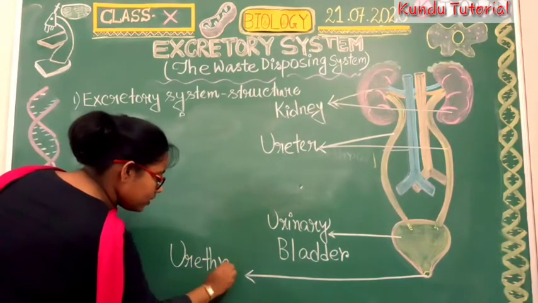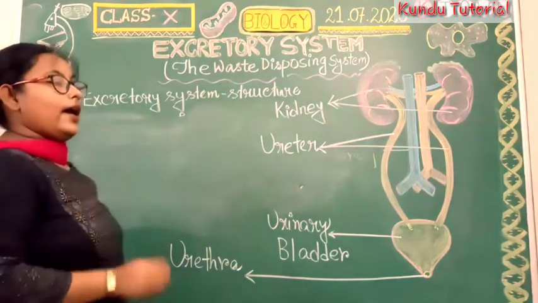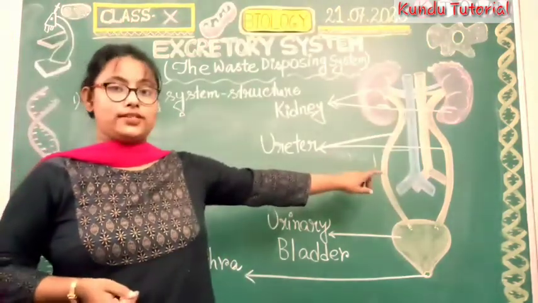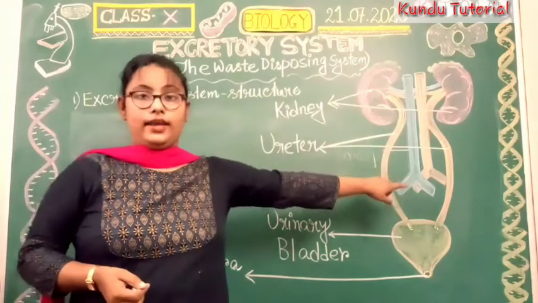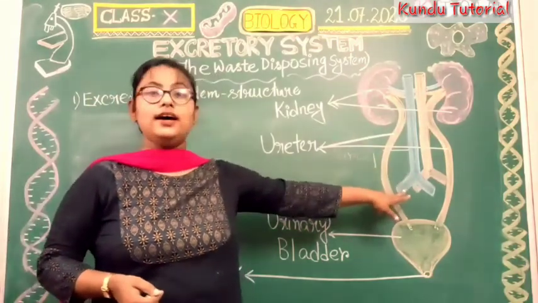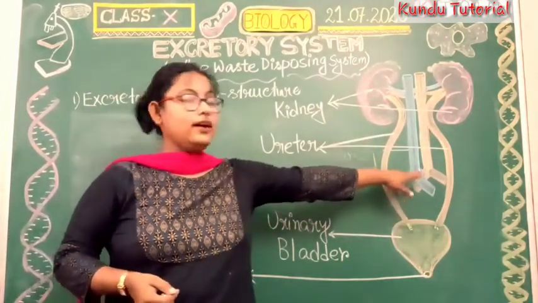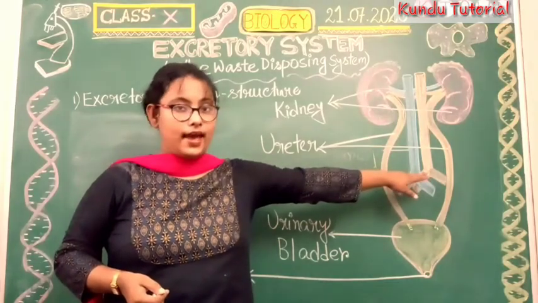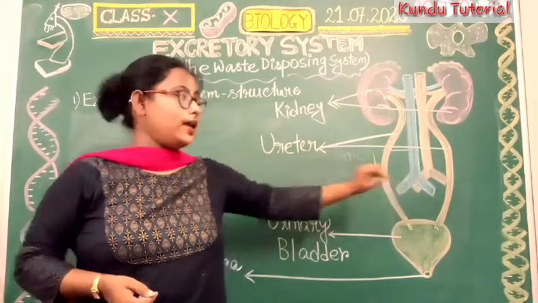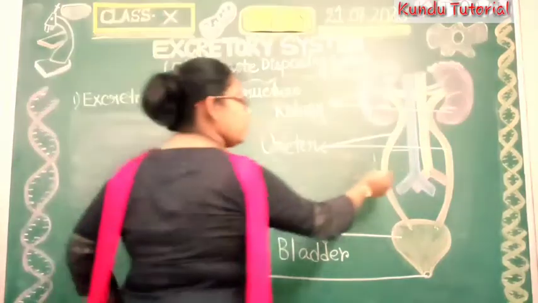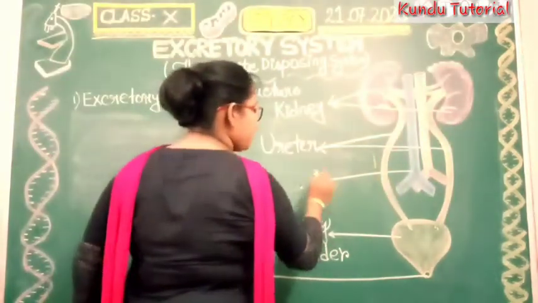Urethra. Okay, and see students, I have not labeled these two, the blue colored part and the orange colored part. Why? Because these two are the blood capillary parts.